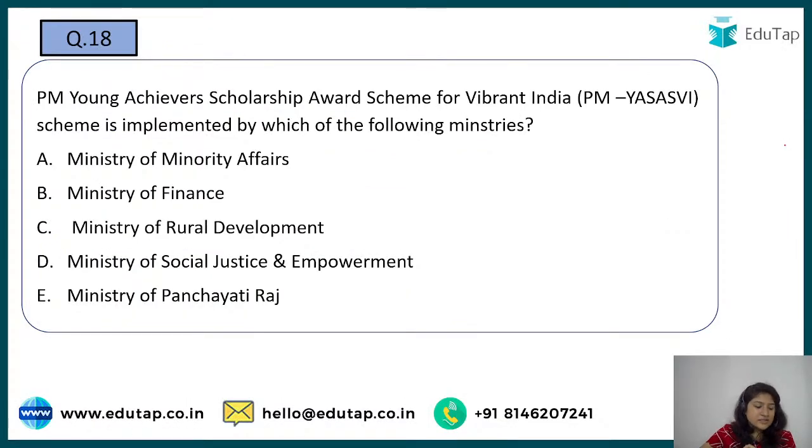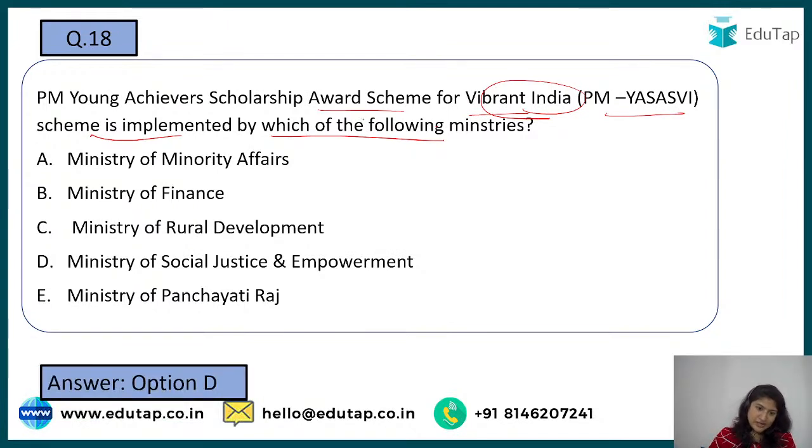Next is the PM Young Achiever Scholarship Award scheme for Vibrant India, that is PM Yashasvi scheme. It is implemented by which of the following ministries? Here are the options. You have to tell the right answer. What could it be? Is it Ministry of Minority Affairs, Ministry of Finance, Rural Development, Social Justice and Empowerment, or Panchayati Raj? The correct answer is option number D.